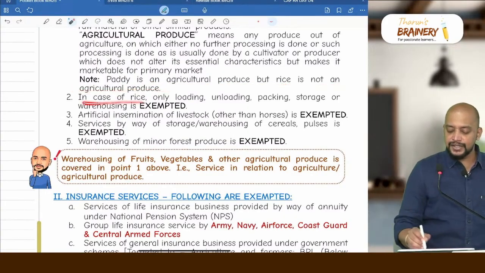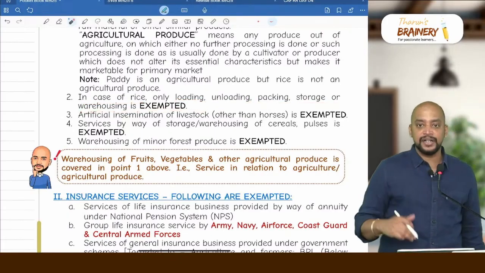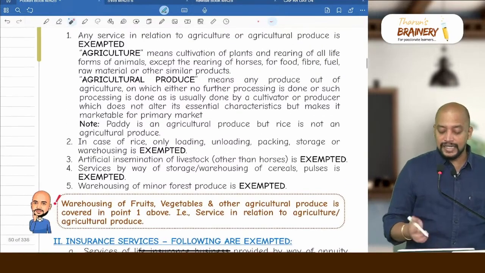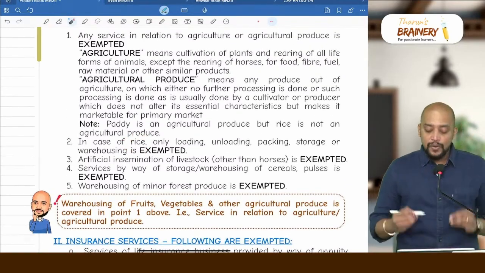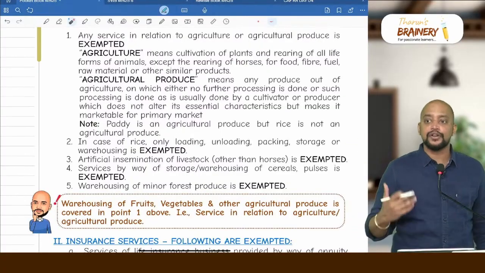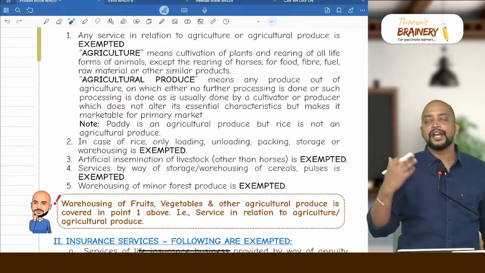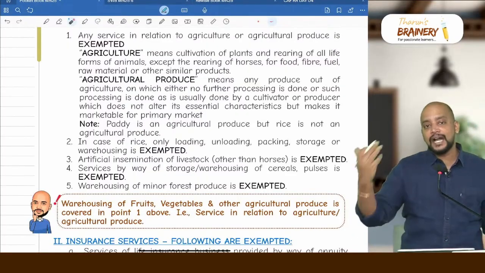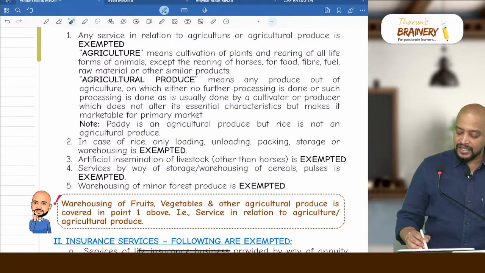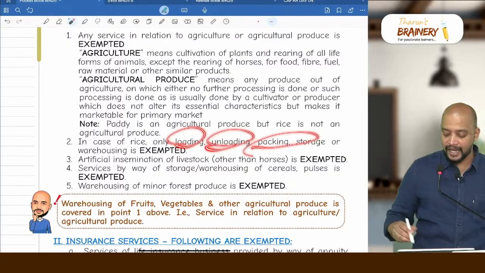Then in case of rice, only loading, unloading, packing, storage or warehousing is exempted, but other activities will not be exempted, even though rice is not an agricultural produce, but they have given this. What about these activities for agricultural produce, which is already covered in the first point? Because any service in relation to agriculture or agricultural produce is covered. So loading, unloading, packing, storage of agricultural produce is already covered under the first point itself. So therefore, for rice only, separately we have these 4 activities: loading, unloading, packing, warehousing.